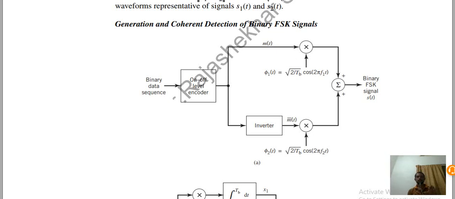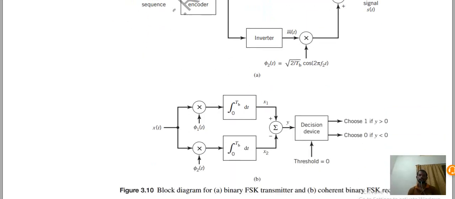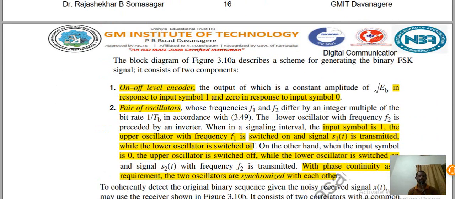That same signal is given directly to the first, upper oscillator, while for the lower oscillator it is passed through the inverter. These two are combined, and that gives the binary FSK. This description is given below.